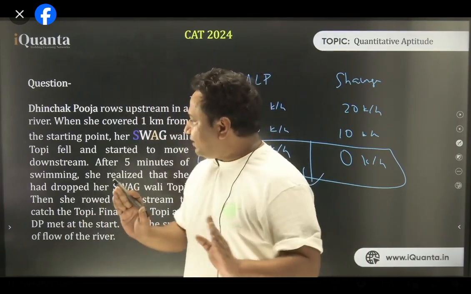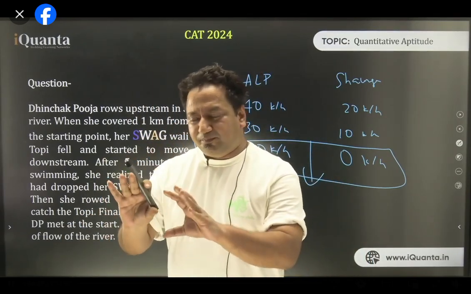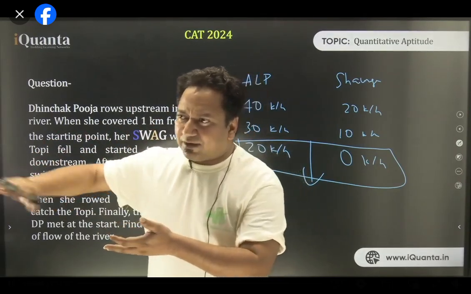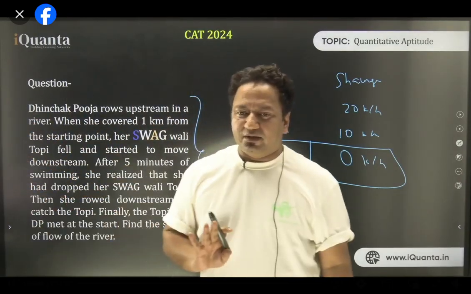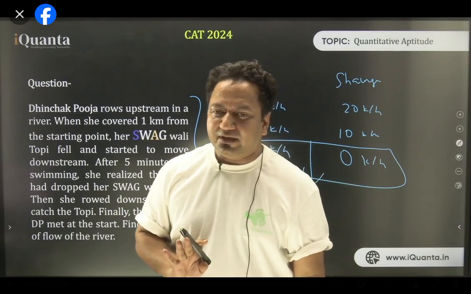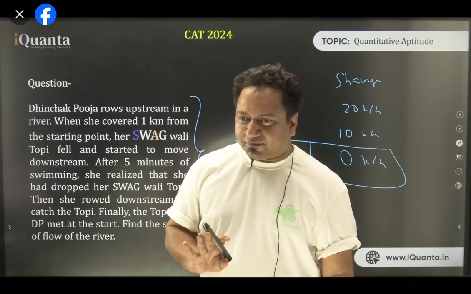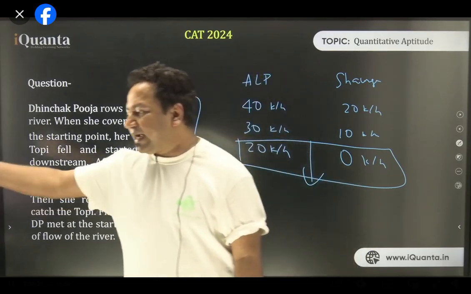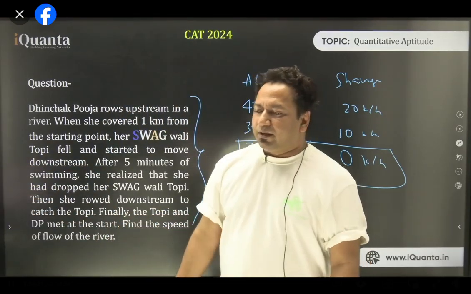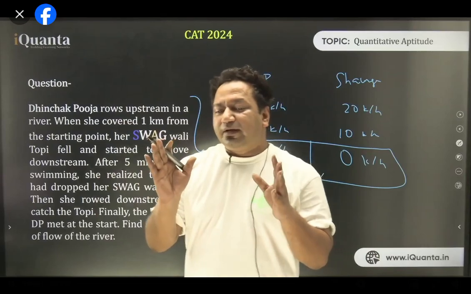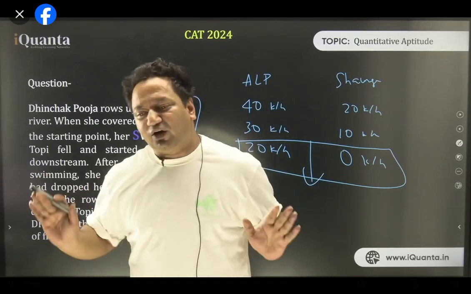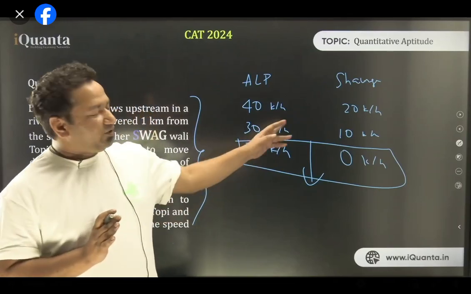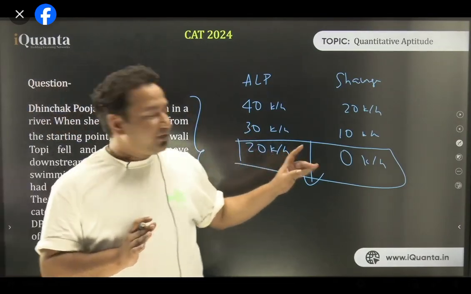So tell me something. What if, after the cap fell off of Pooja's head, the cap was traveling back to the bank with the speed of river only. That's right. Is that right, everyone? You agree to that? The cap was traveling back to the bank with the speed of river only. Right? Okay. So, let us assume that river was not moving at all. Slower body was stationary. This is a classic example. This question is a classic example of following this logic.